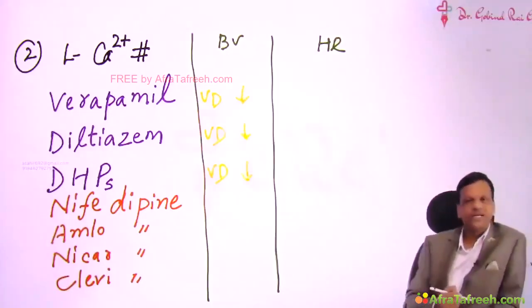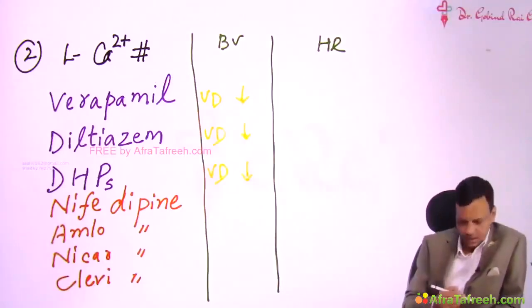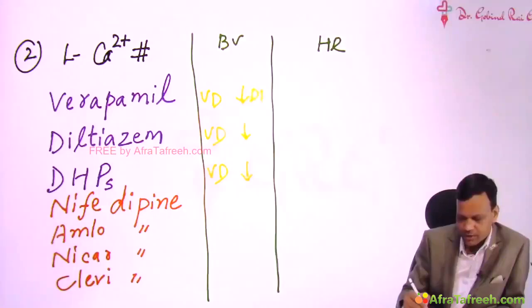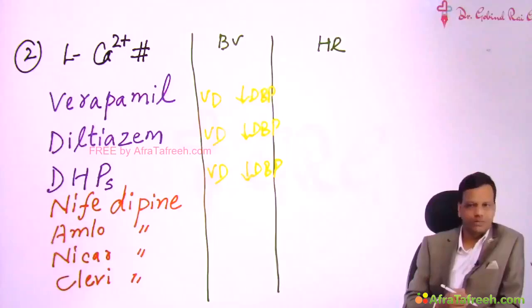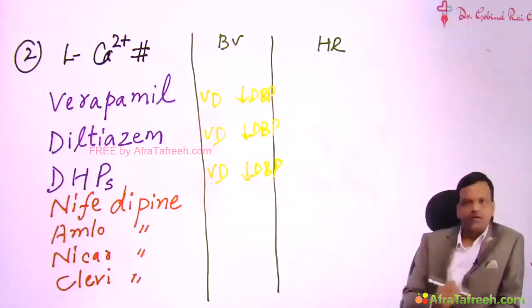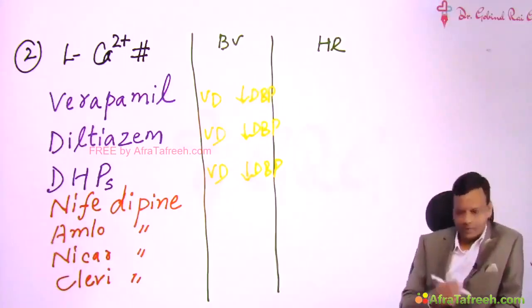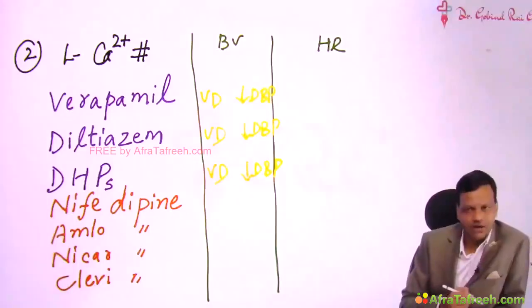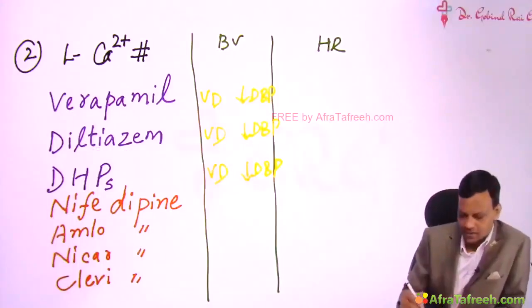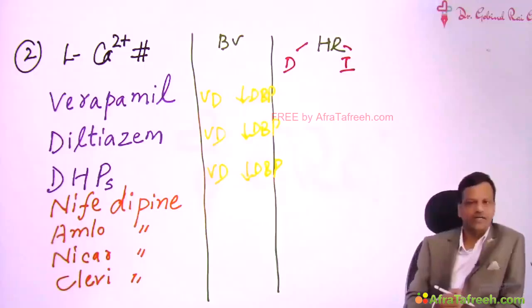Which blood pressure will be decreased mainly by vasodilation? They will mainly decrease diastolic blood pressure. So due to vasodilation, diastolic BP decreases. So calcium channel blockers decrease the diastolic blood pressure. Now the effect of these drugs on the heart. We discussed earlier also, whenever we discussed the effect of any drug on heart rate, we discussed under two headings. One, direct effect of the drug. Second, compensatory response of the body or indirect effect.